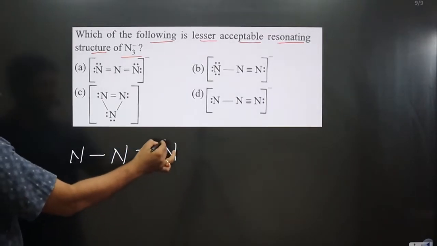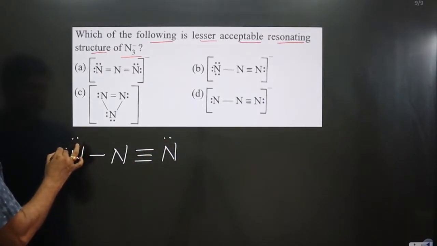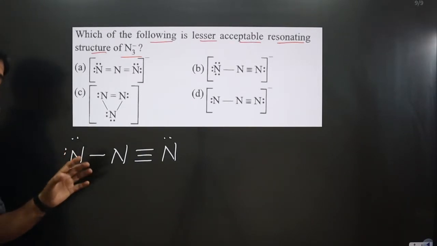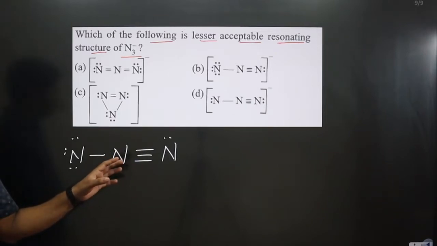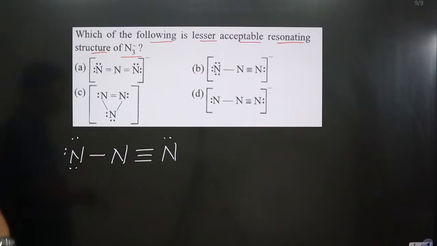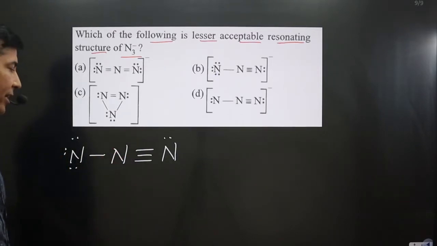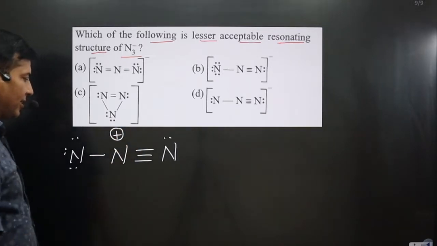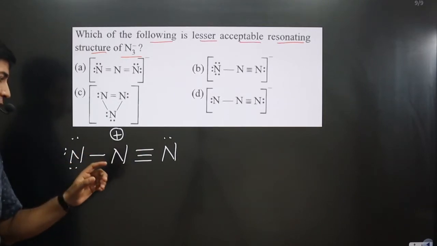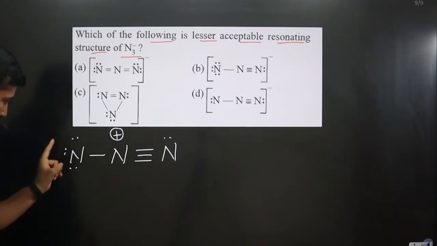This nitrogen has lone pairs. In this case, we have three lone pairs. Always keep in mind, nitrogen generally forms how many bonds? Three bonds, so its valence is satisfied. It does not carry any positive or negative charge. But if the nitrogen is forming more than three bonds, it will always carry positive charge. And if the nitrogen is forming less than three bonds, it will carry negative charge.